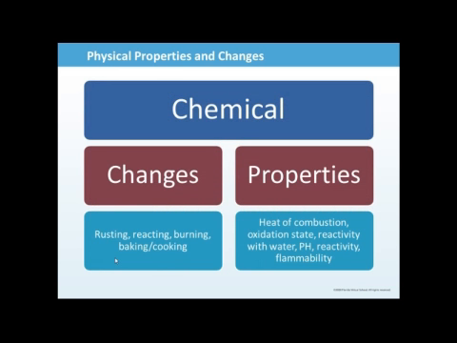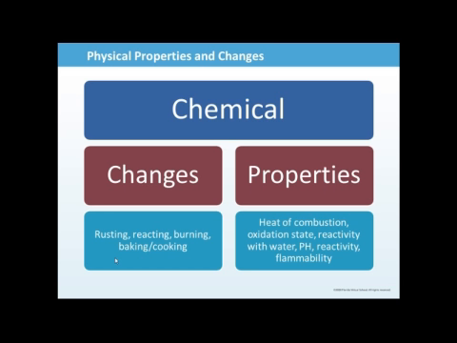All right, so that's it with the physical properties and changes. Chemical changes. Remember, chemical changes are about chemically changing that composition. The changes are rusting, reacting, like your chemical reactions, burning. Anytime you burn something, you are changing that chemical composition. Baking or cooking.